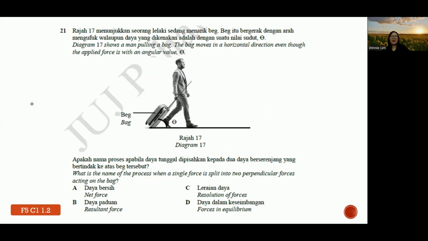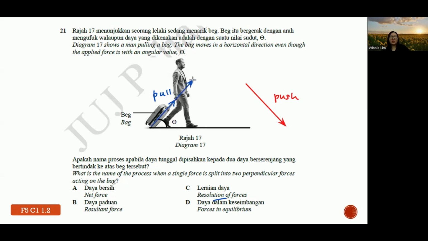Firstly, what contexts will involve resolution of force? When we have the context of pulling, like in this case, or sometimes pushing a lawnmower or stroller, where your arrowhead is pointing downwards. So how do we resolve a force?